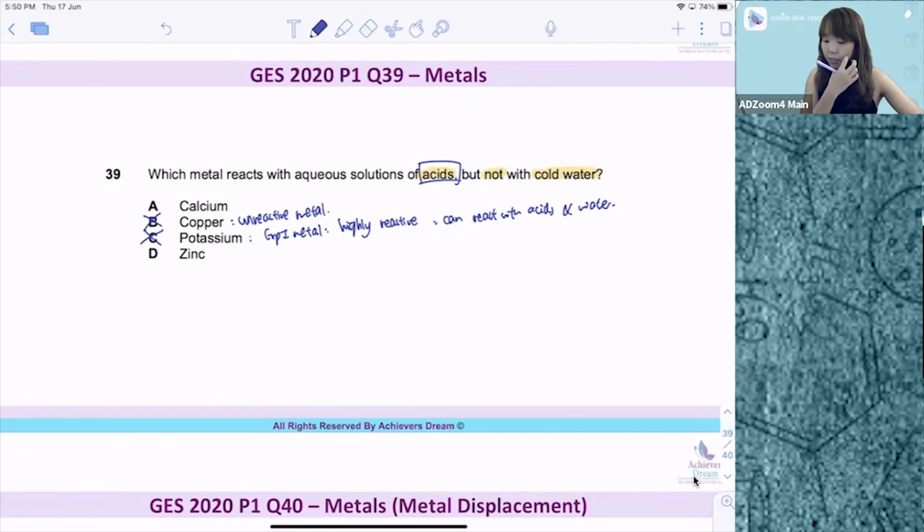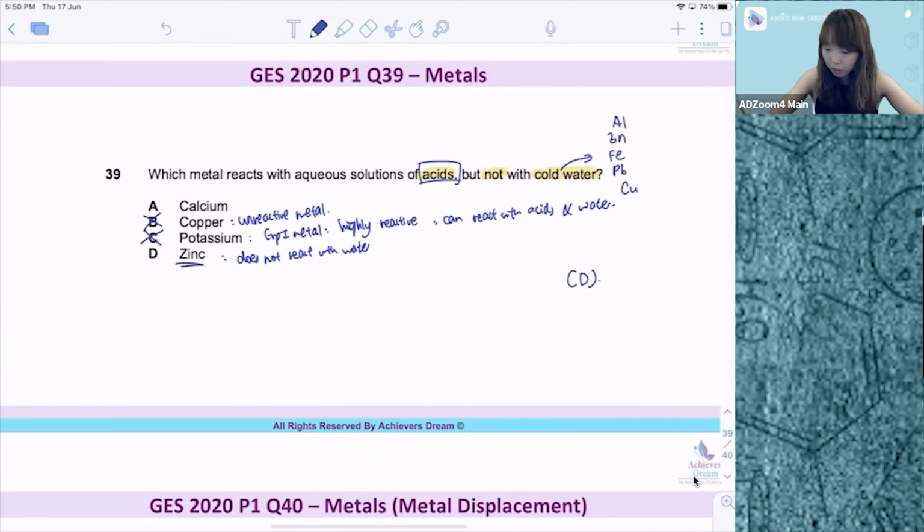So between calcium and zinc, the answer would be option D, zinc. Zinc does not react with water. For the list of metals that do not react with water, it is aluminium onwards. So aluminium, zinc, iron, lead, copper, silver, gold. All of these will not react. Calcium will react with both acids as well as with water.